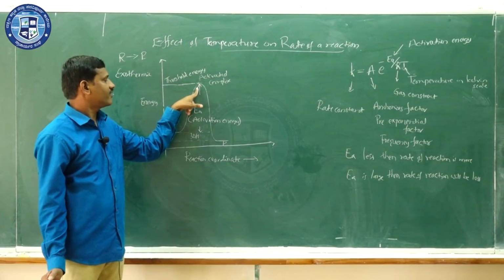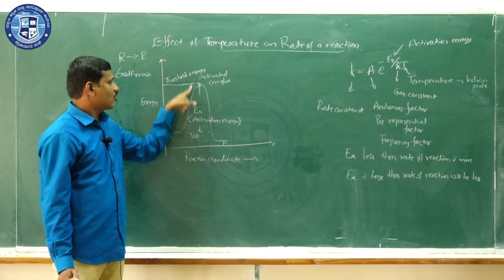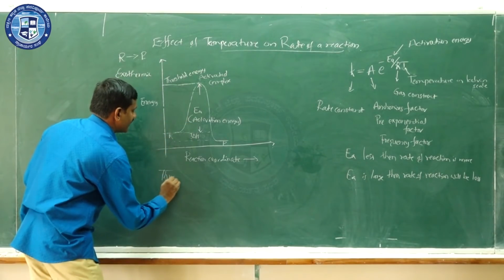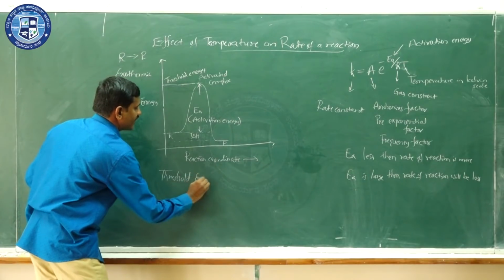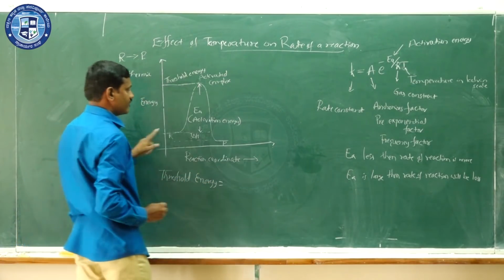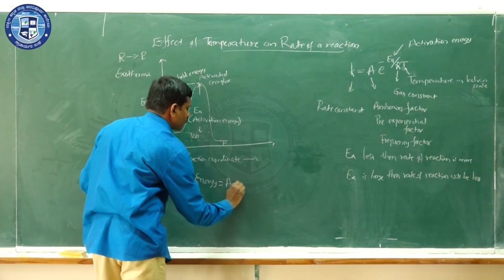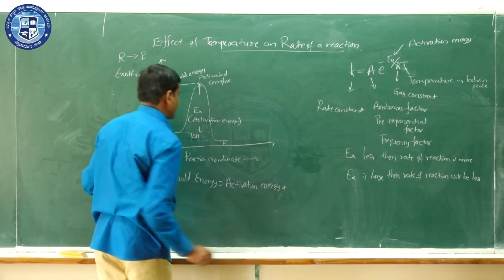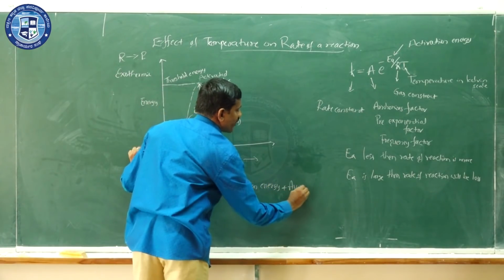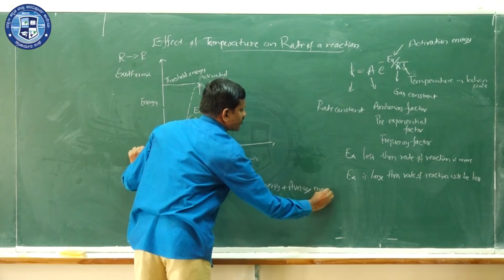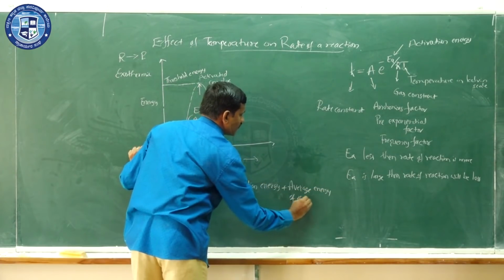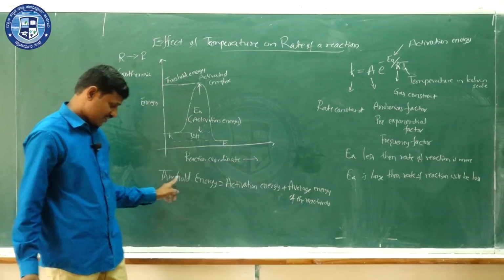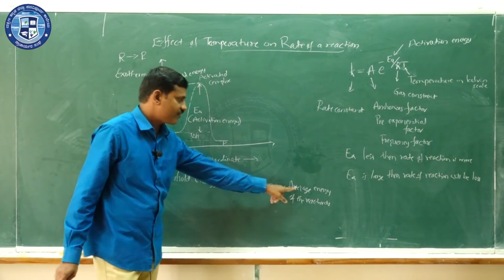So the energy absorbed by the reactant molecule to reach threshold energy is called what? Activation energy. So now we can have the relation: threshold energy is equal to activation energy plus average energy of the reactants.